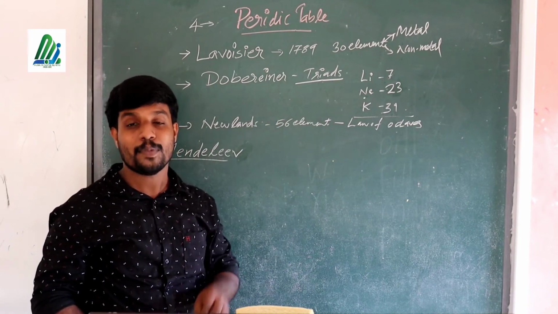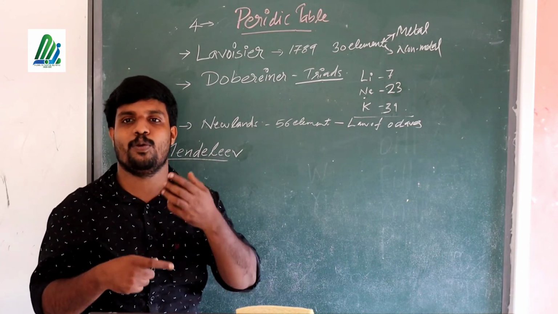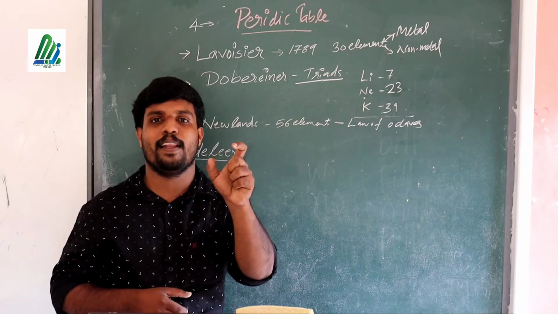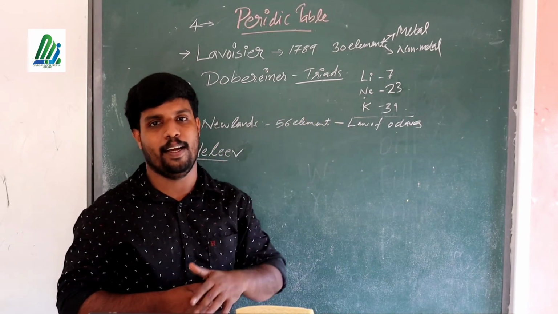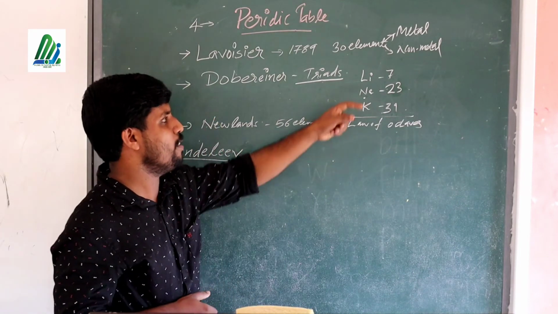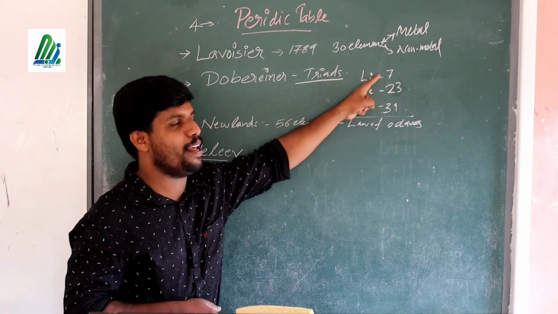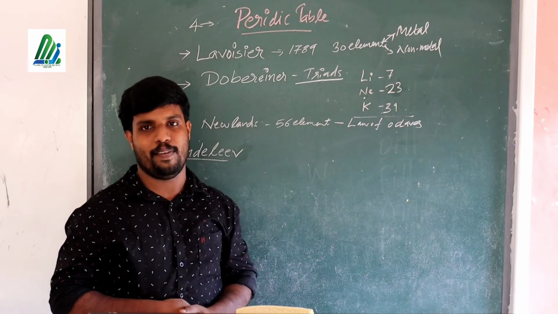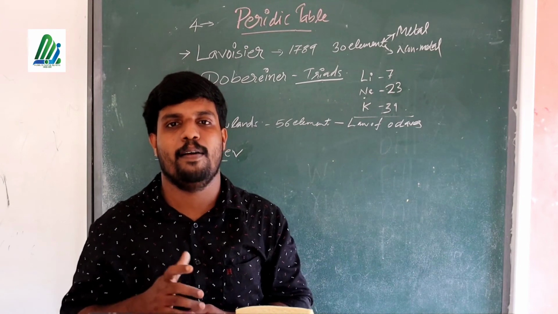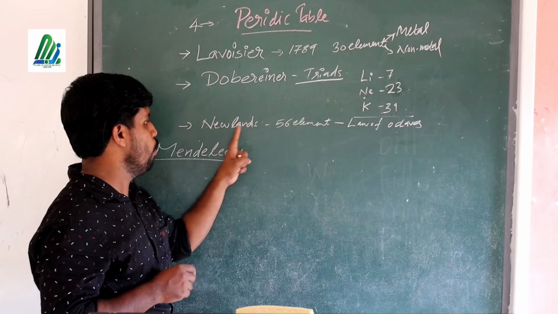That was identified by Dobereiner. And the limitation is that he was not able to classify all the elements into triads. This is a major idea related to that: the average atomic mass of the first and last one is approximately equal to the second one. So the idea of atomic mass was first put forward by Dobereiner. Then later it was taken up by whom?